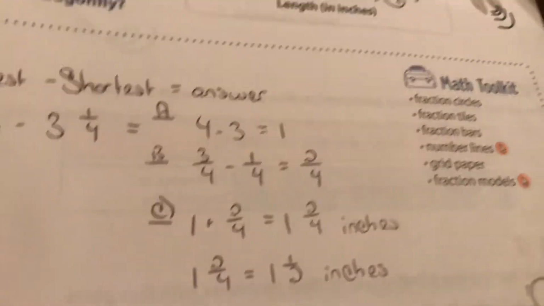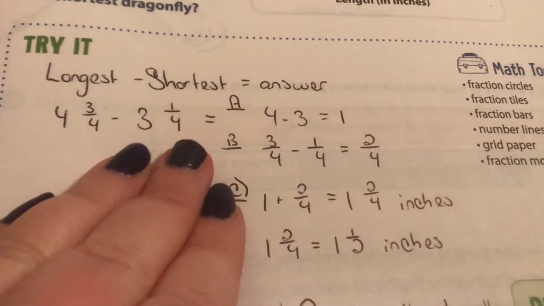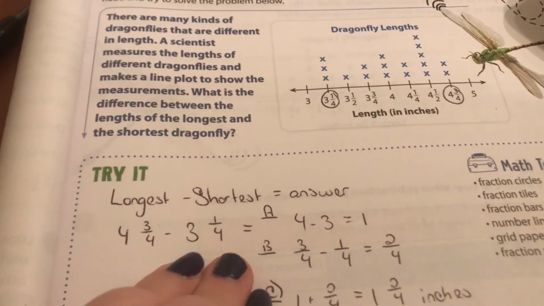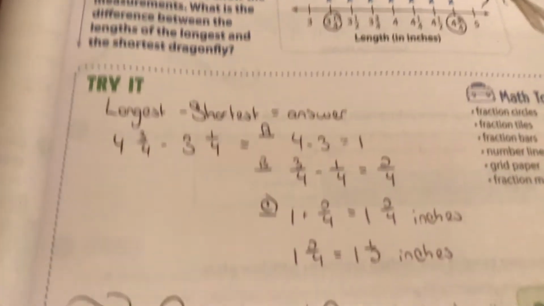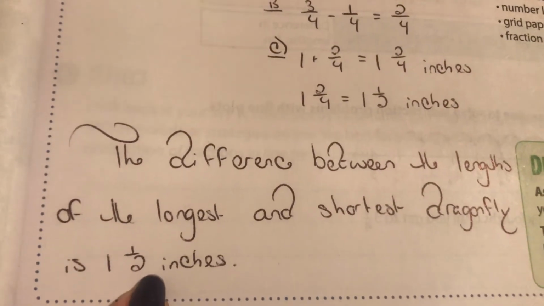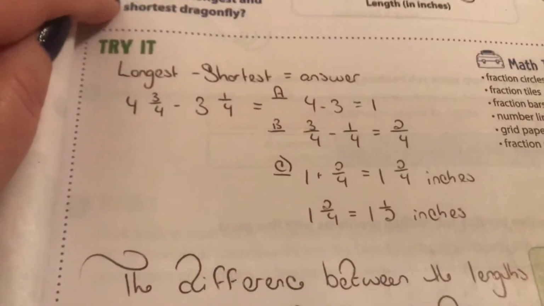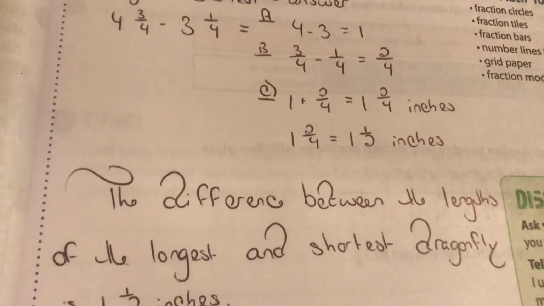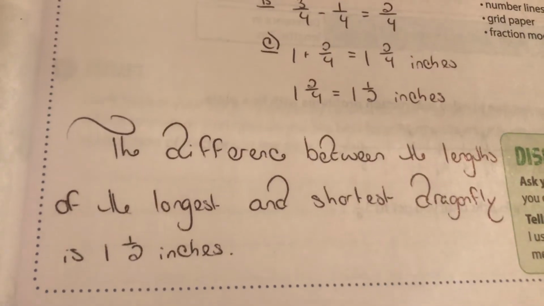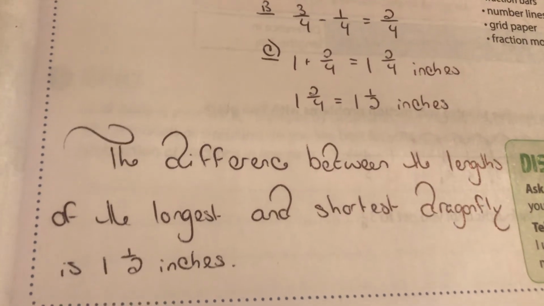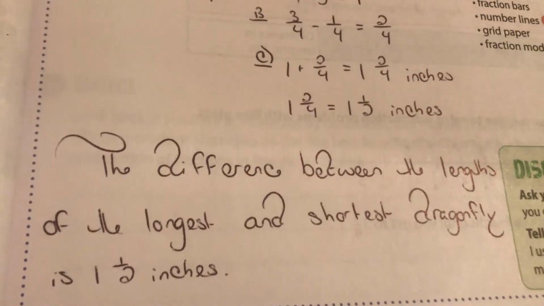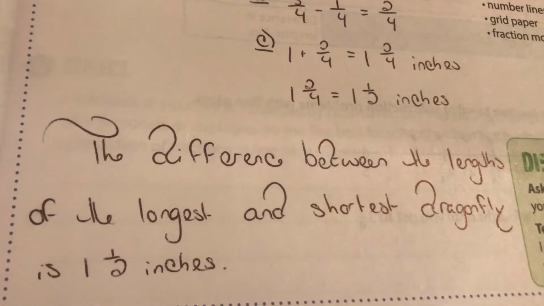Still not done. I did all this math and equation, but look at all those words. They asked me in a bunch of words. I have to respond in a bunch of words. So my response is going to restate the question in the response. My sentence says, the difference between the lengths of the longest and shortest dragonfly is 1 1/2 inches.